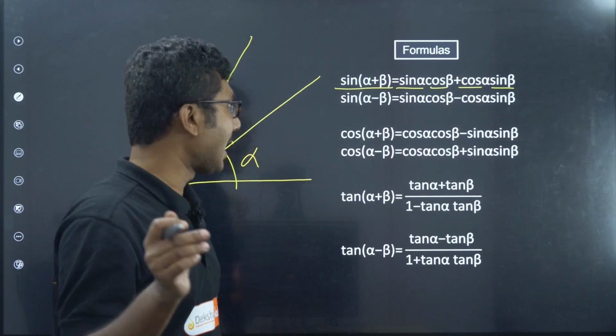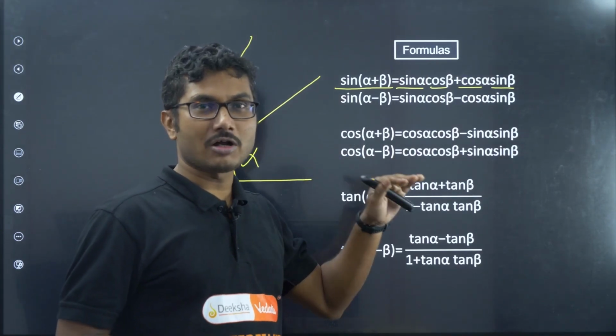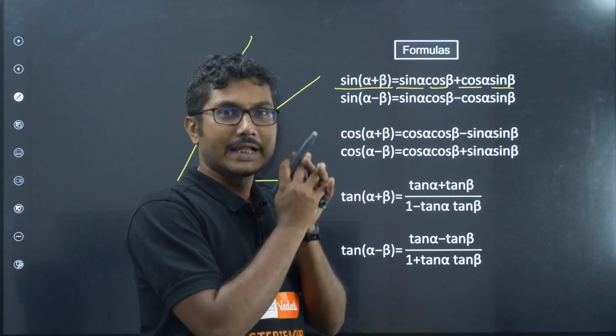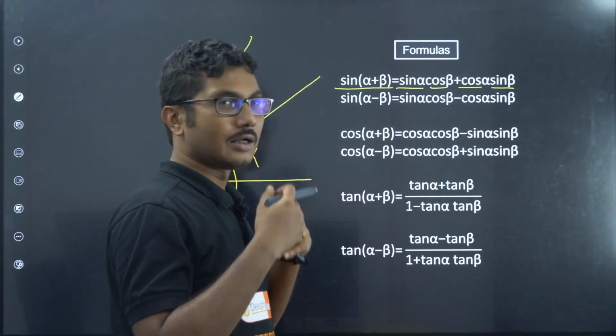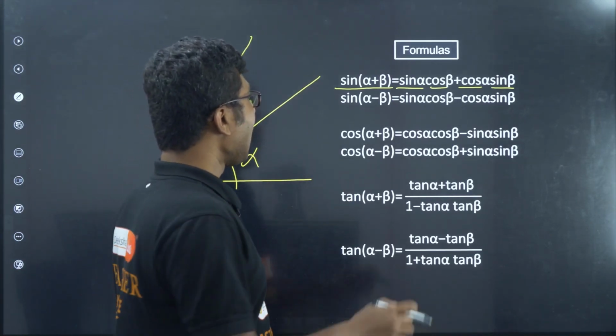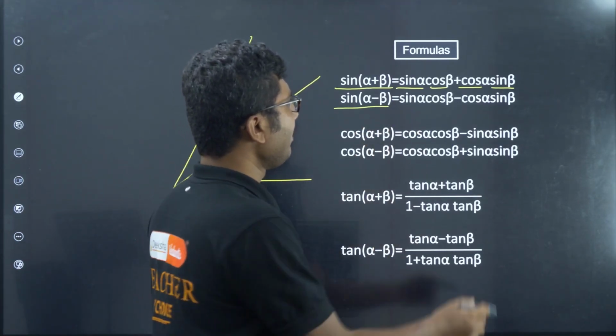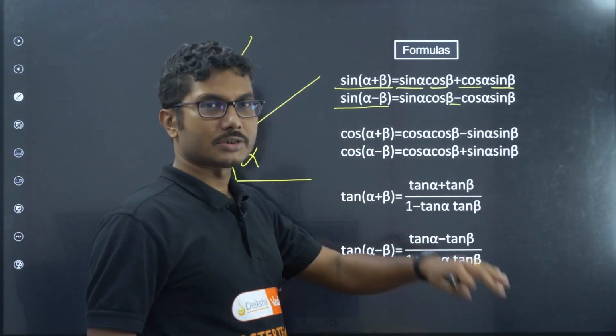If you are having difficulty in memorizing that, just remember for sin it is sin cos, cos sin. Sin always stays together. Sin is a family man. He always stays together with cos. He is friendly with cos. Sin minus in this case will be minus, everything else is same. Okay, sin cos, cos sin.